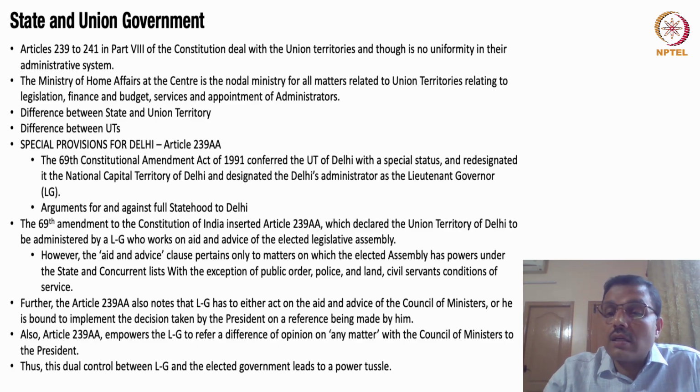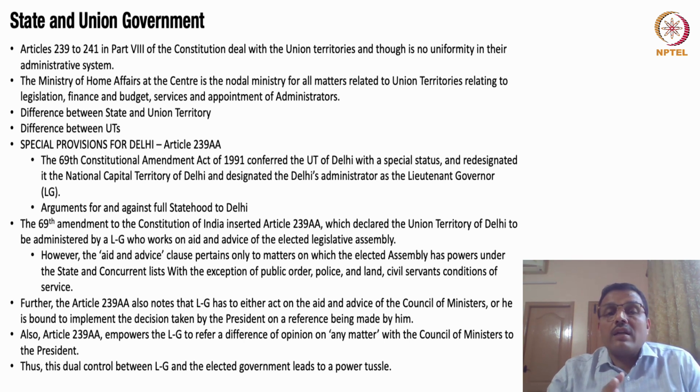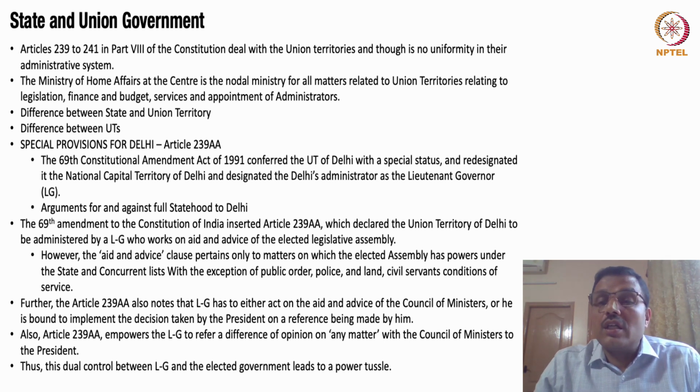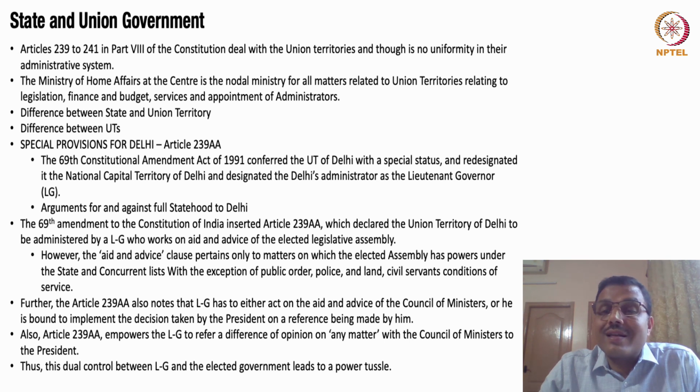Okay, let's move on and look at the state and the union government. Now, Articles 239 to 241, which is Part 8 of the Constitution, deals with union territories, and interestingly, each of these union territories does not necessarily have a uniform administrative system.